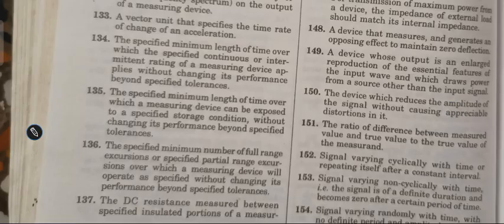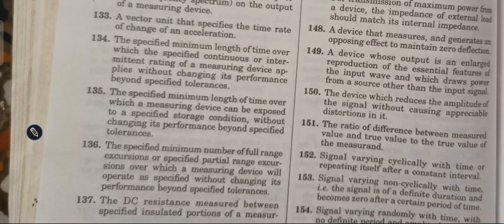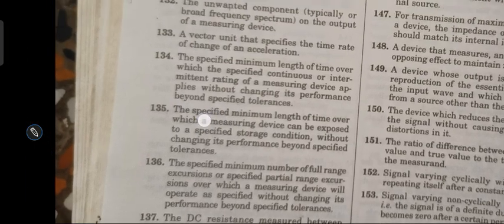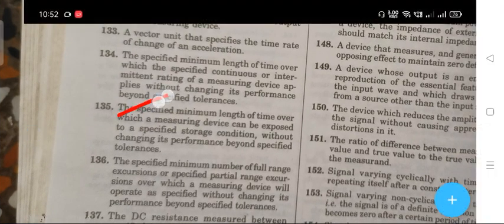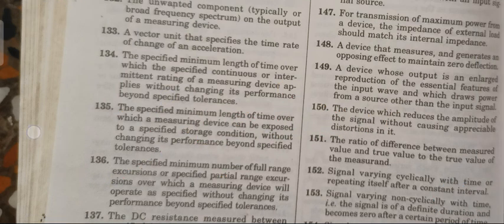Next question, number 133: a vector unit that specifies the time rate of change of acceleration. The right answer is jerk.